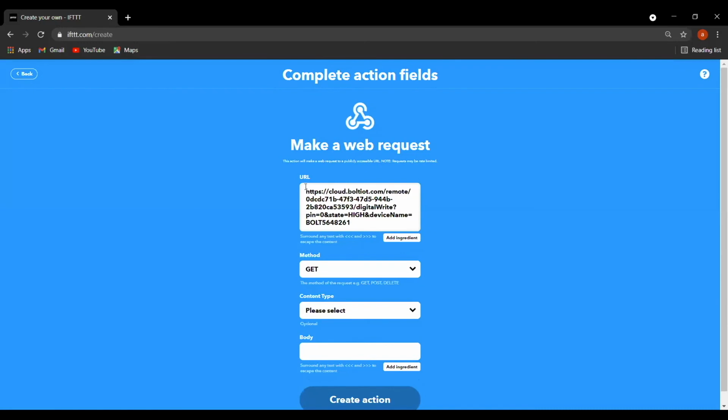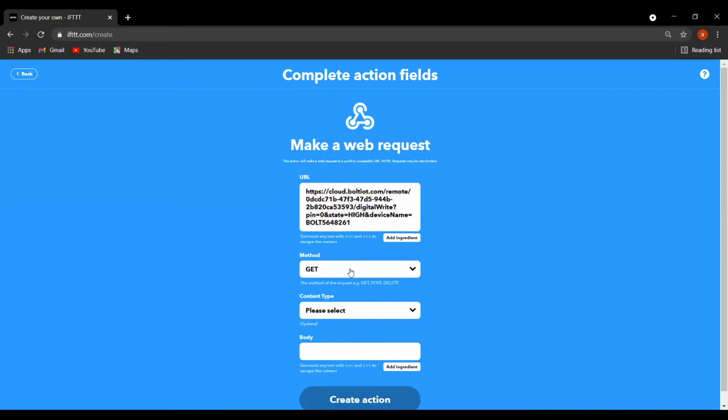So this is my API. In my case, my API was this. I have just written that API in the URL option. It means if I say light on, then this particular URL should run. So if I am commanding light on, my webhooks will just run this API. This is how my project will be working.